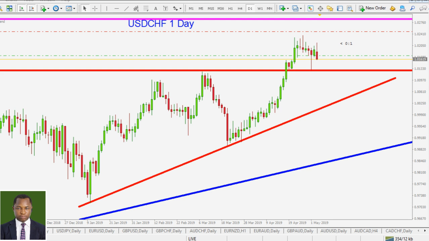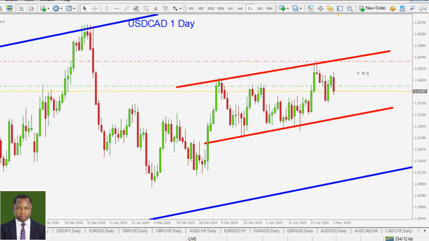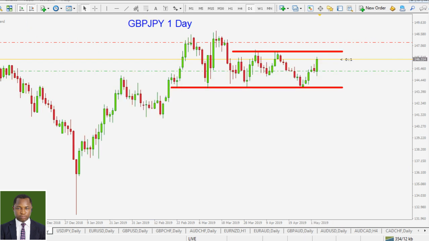For now, there is no fresh trade. We still need to be patient. We have just 3 trades running. One in the American dollar against the Swiss franc, sitting in a small profit. Another one in the American dollar against the Canadian dollar, sitting in a small profit. We are going to let that run. And the last one is in the sterling pounds against the Japanese yen, which is sitting at some loss right now, and we are still going to let that run, hoping that price is going to find resistance to come back down any moment soon.